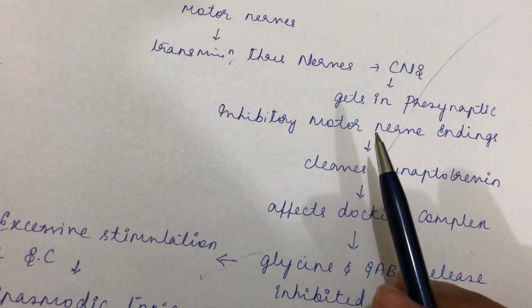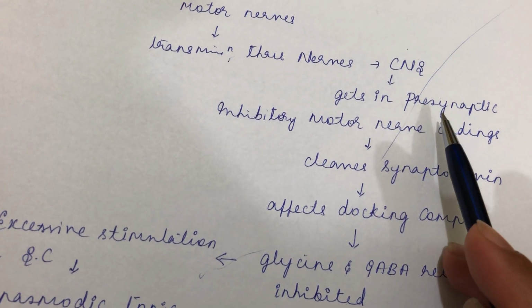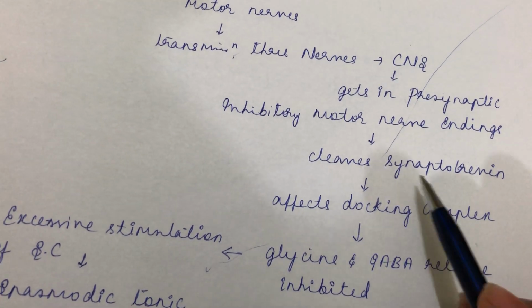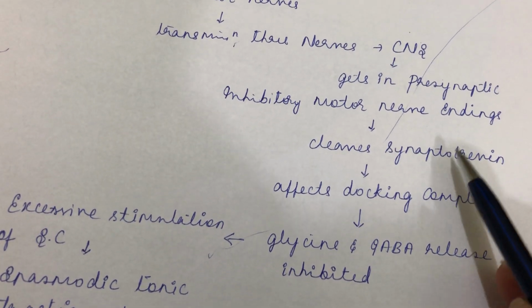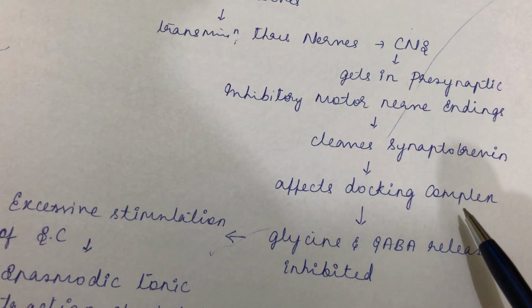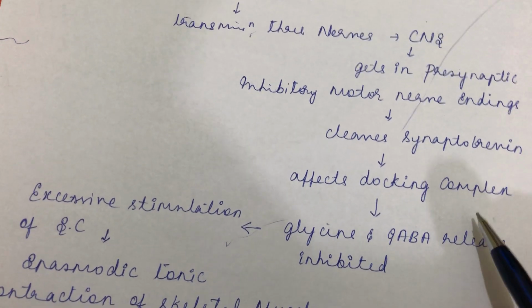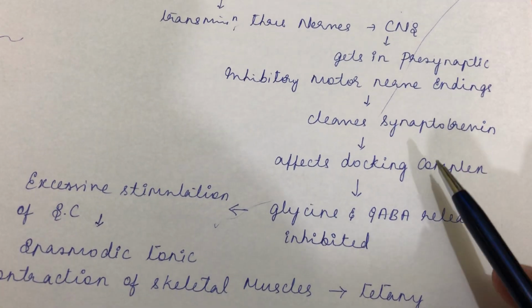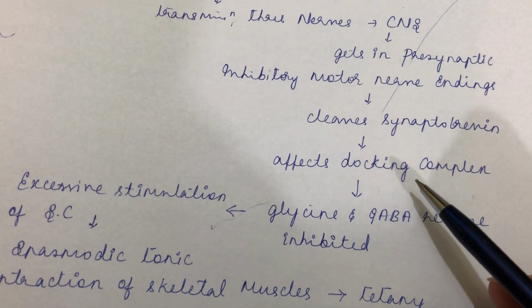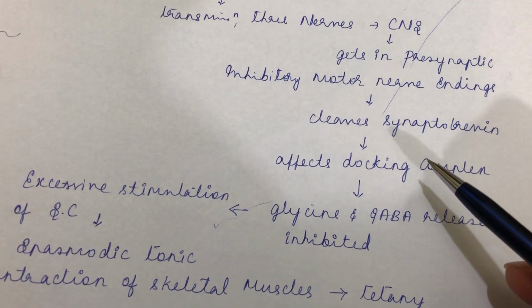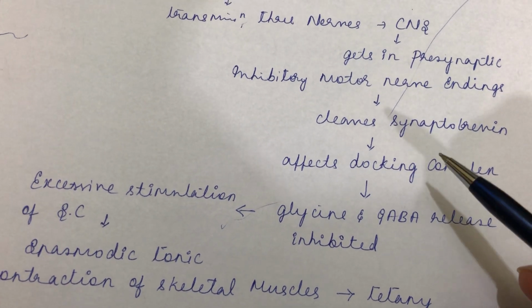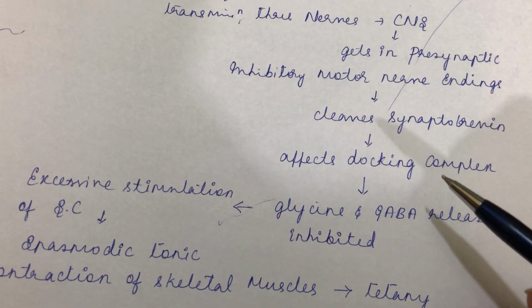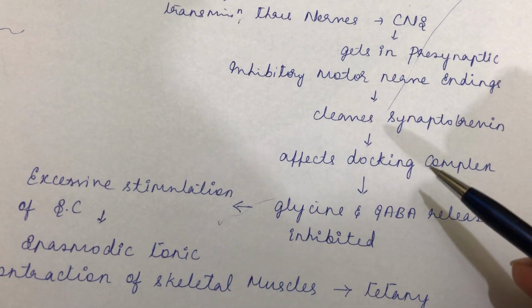What this tetanus toxin will do, once it gets into the presynaptic nerve ending, is mainly cleave synaptobrevin. As you know, synaptobrevin is one of the proteins involved in the docking complex formation. I already explained the docking complex in botulism itself. The docking complex helps in the attachment of the synaptic vesicle with the presynaptic membrane, and it helps in the exocytosis of the neurotransmitter.